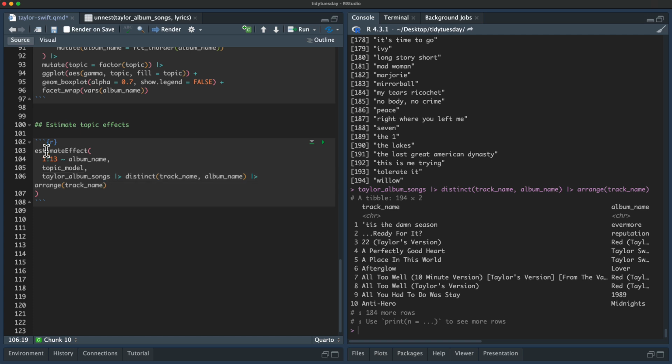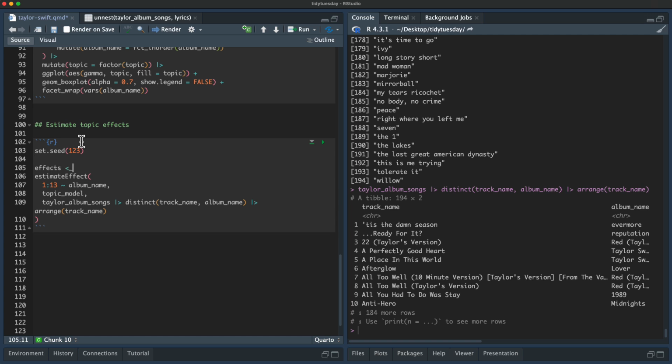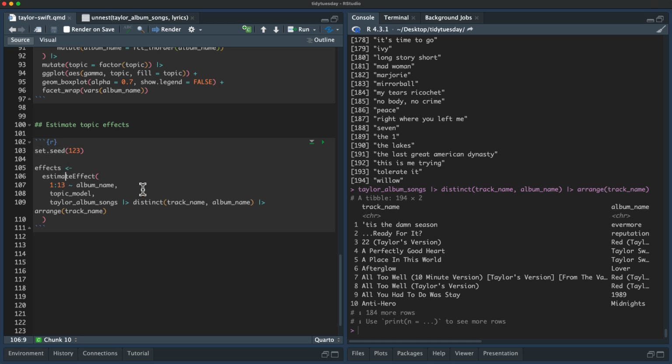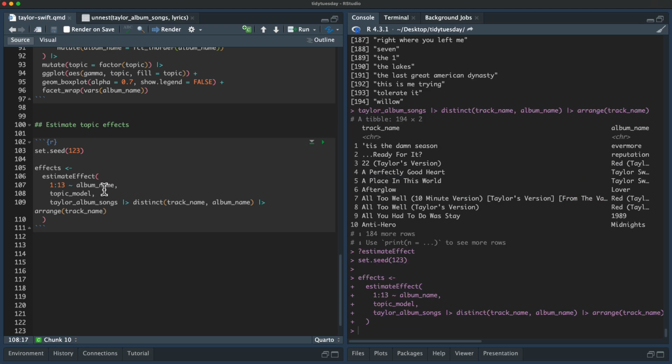So what we're saying here is, I would like to estimate the effect for these topics from this predictor, this thing that I want to know if there is an effect with it, using this model-based approach. So I can say effects, yes. There, like this. I'm setting a seed because this is using draws, like simulations here. It's doing 25. You can bump this up or down, depending on what your approach is. So that worked great.